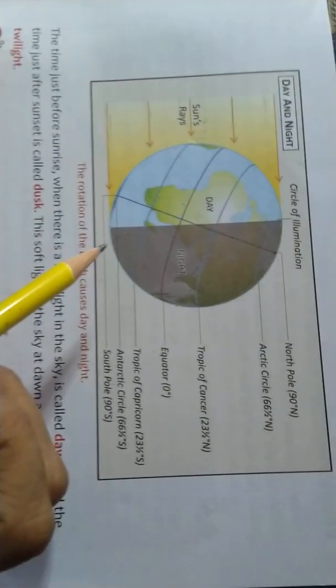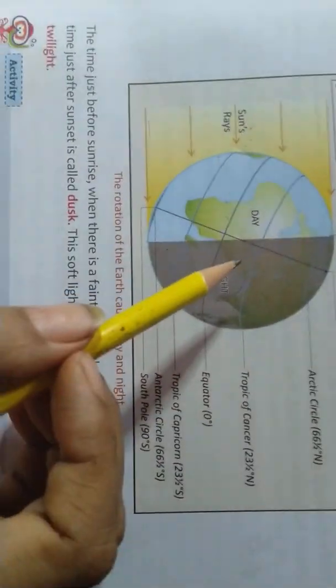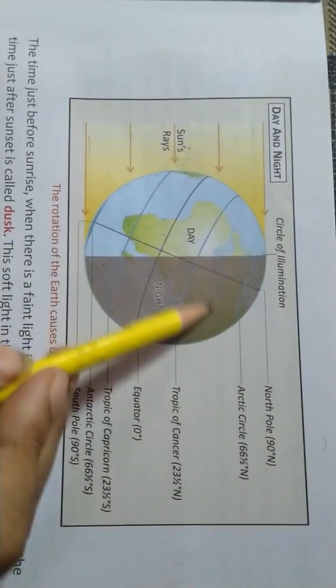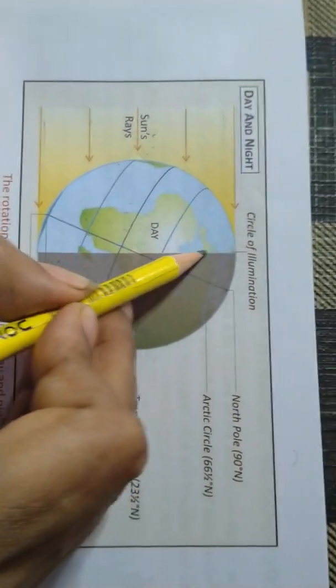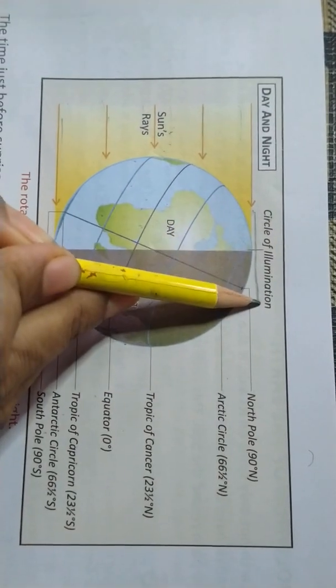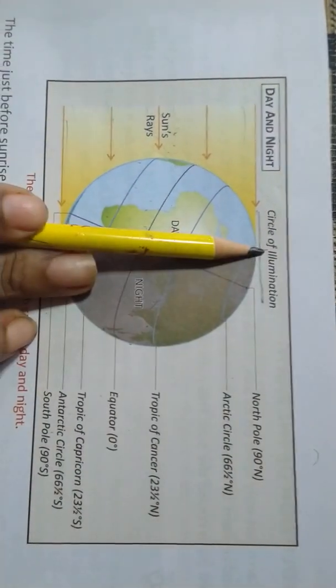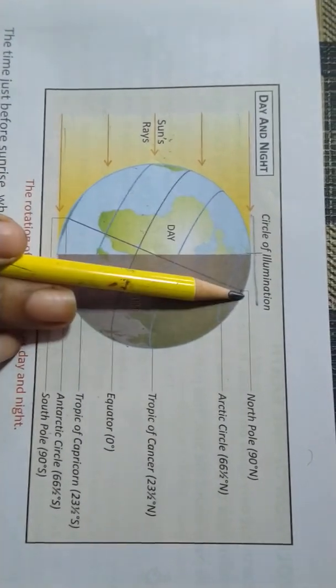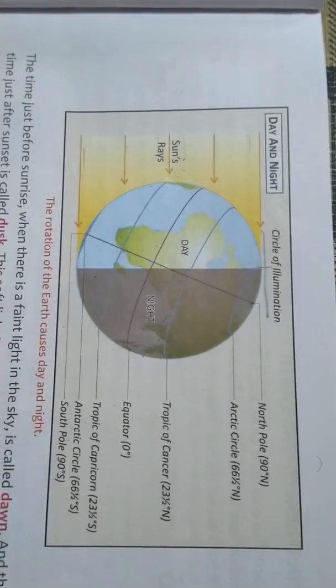Now, the imaginary line that separates the lighted portion of the earth from the portion which is in darkness is called the circle of illumination. It separates the lighted portion and the dark portion.